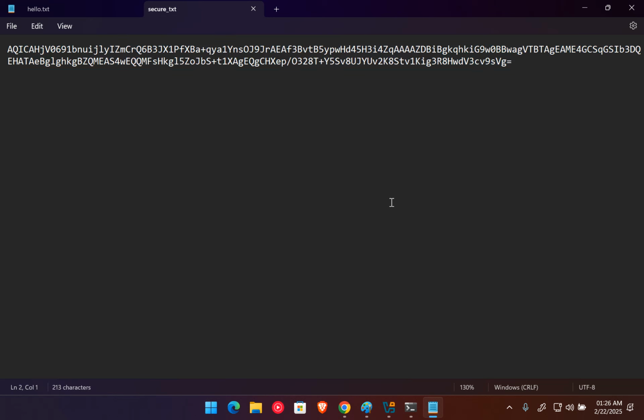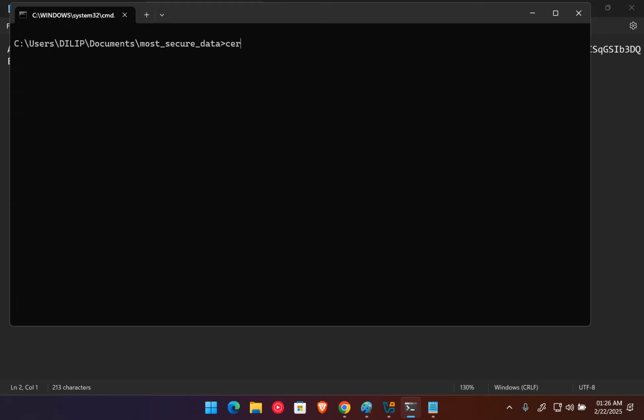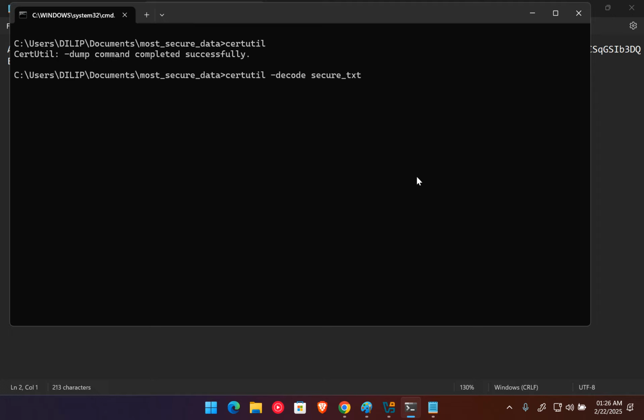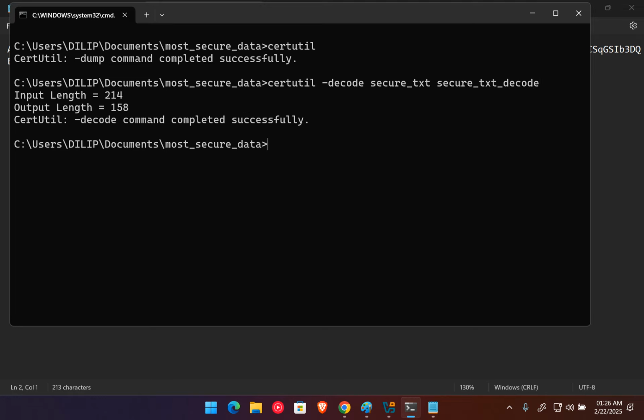In Linux we can use the OpenSSL command or the base64 command to decode this, but we are using Windows now. In Windows we have mostly one command available, certutil. In this command we have multiple options. One of the options is -decode. In decode we can give the file name, secure.txt, and after decoding we want to store this into a secure_txt_decode file. I'm just giving this file name. If you press enter, you can see the decode command completed successfully.